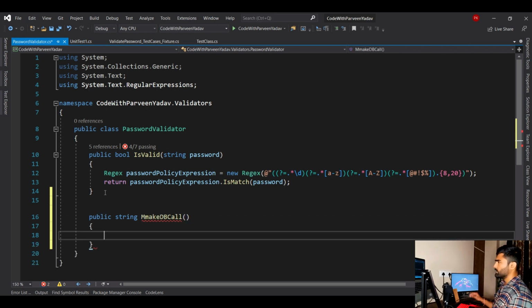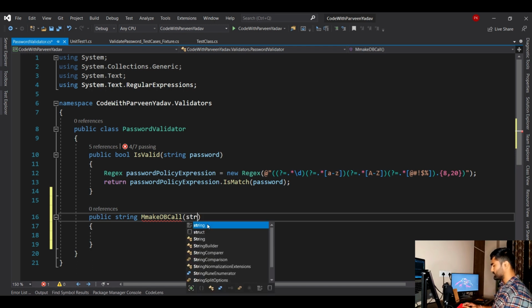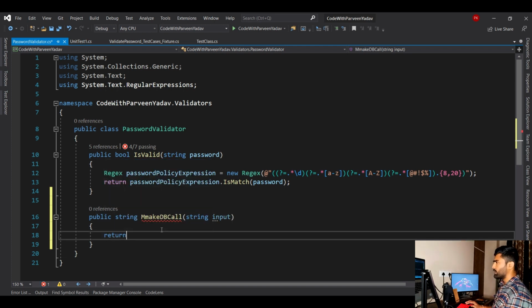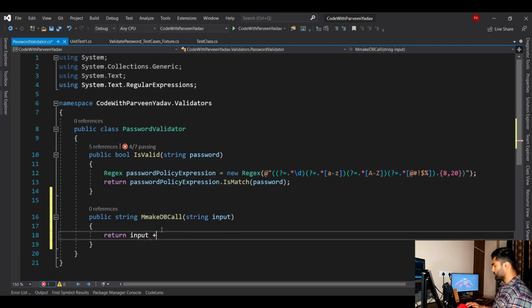So this is the db call, and let's say it is expecting one input parameter, a string. That is fine, and let's return anything from here, just to understand the concept. Whatever it is getting as input, let's say result, and return it, it doesn't matter.